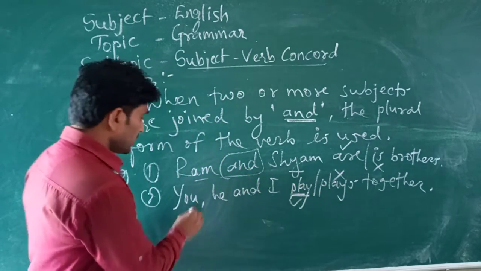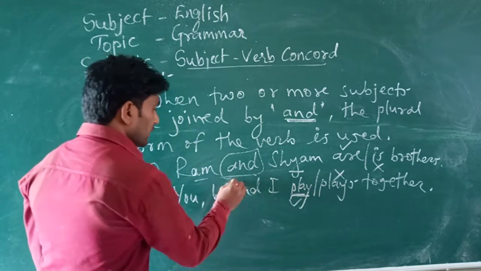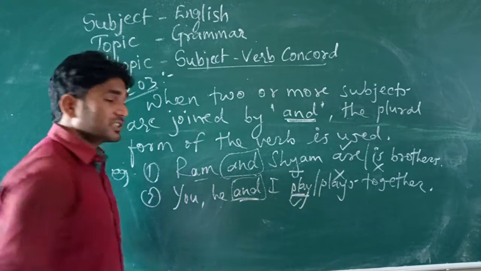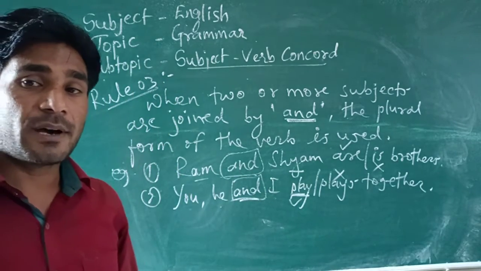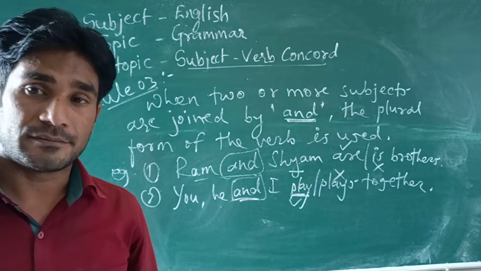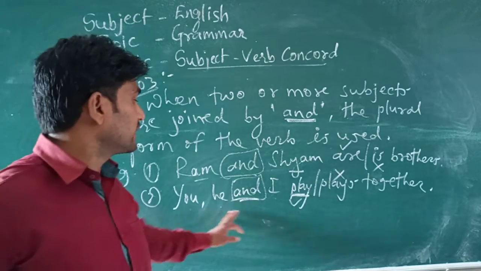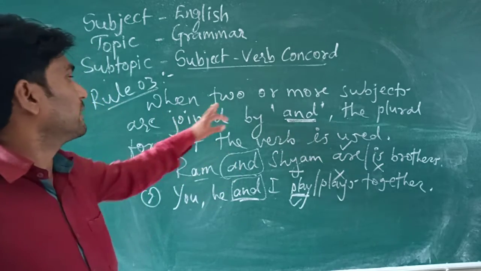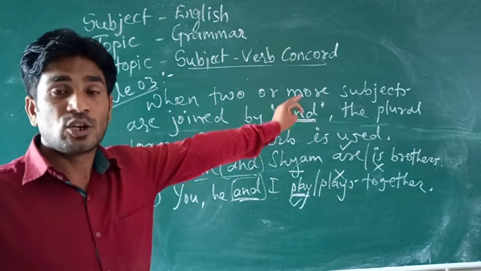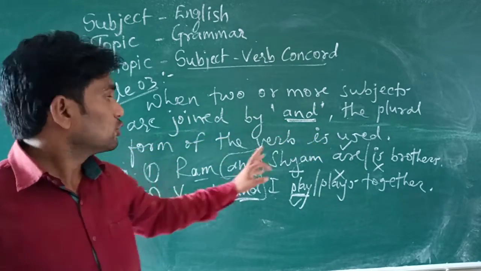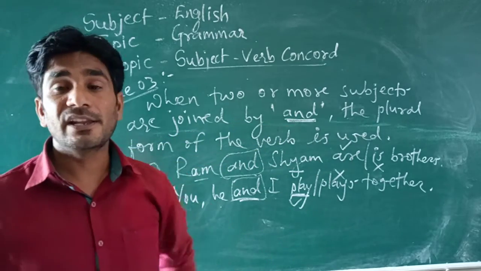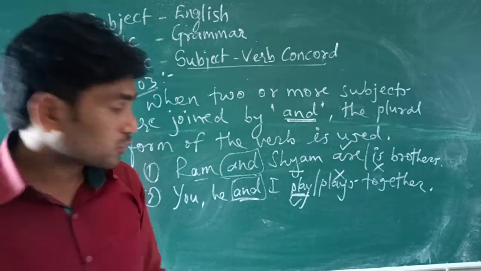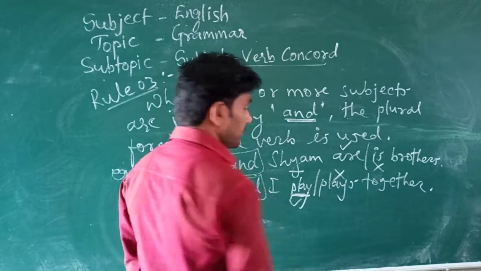Why? Because here you, he and I are joined by the conjunction and. As three subjects are joined here, it is written that when two or more subjects are joined by and, they carry the plural form of the verb. So here the plural form, play, V1.